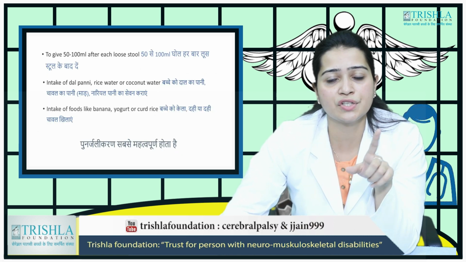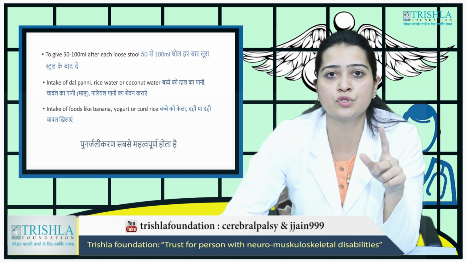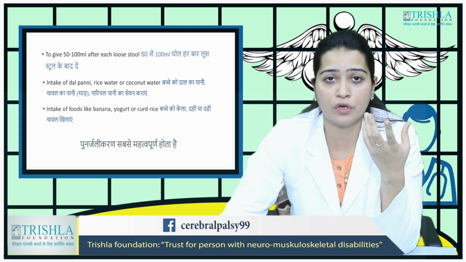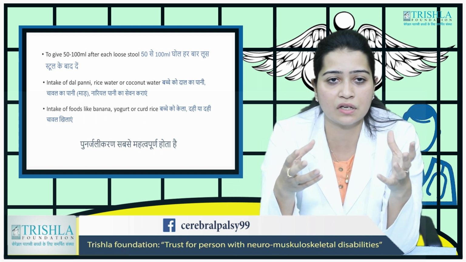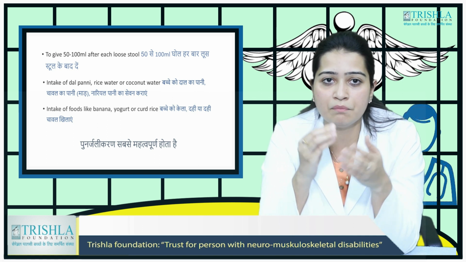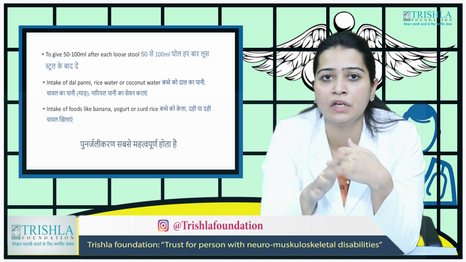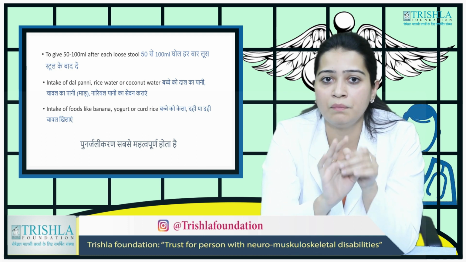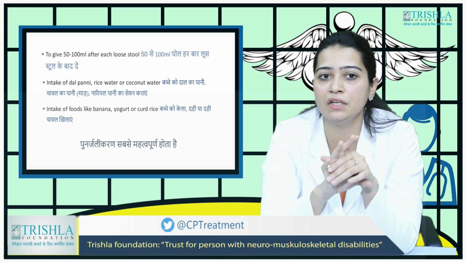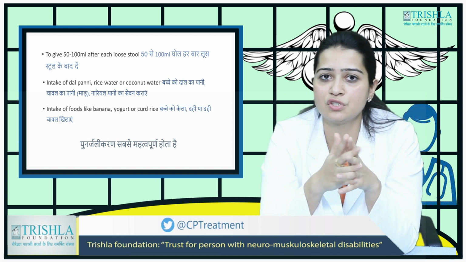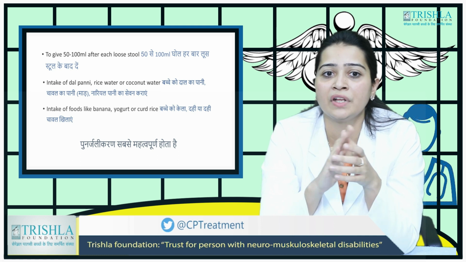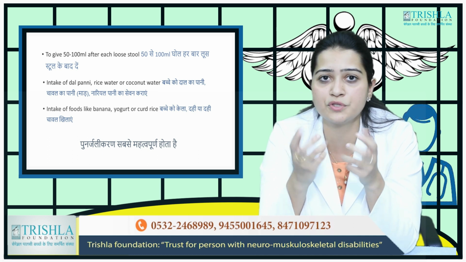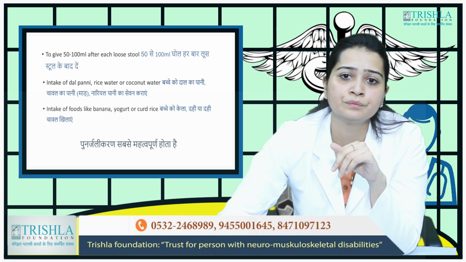Also, this rehydration should continue. Each loose stool should be replaced with oral ORS. Now if you are not in an area where ORS or a pharmacy is available, simple things like coconut water, it's the best source of electrolytes which can replace water. Dal pani or rice water is also a very important substitute, something which you can take instead of giving ORS. And foods like banana, yogurt, curd rice. Curd rice is a very good option to give when the child is having loose stools.